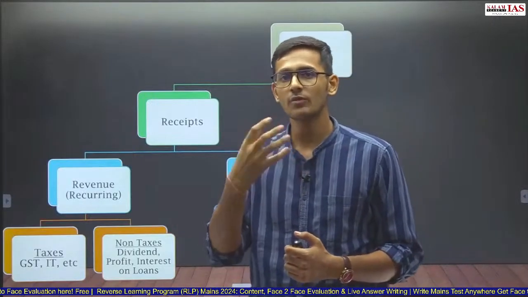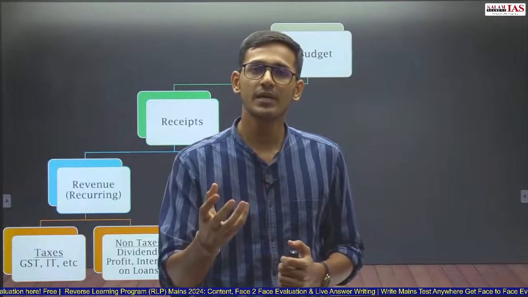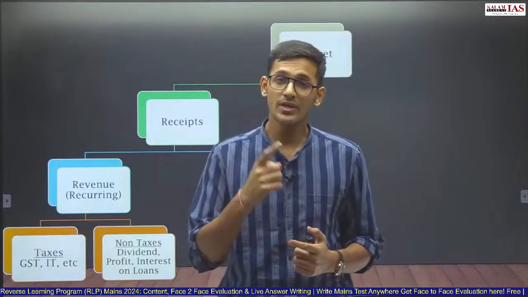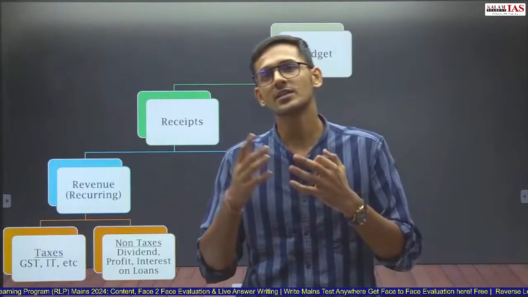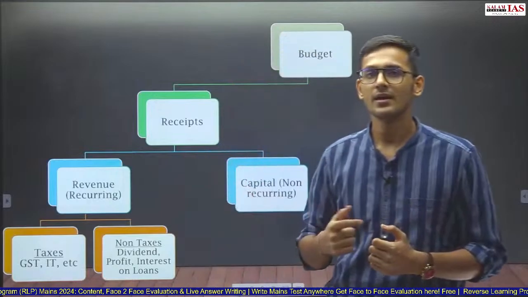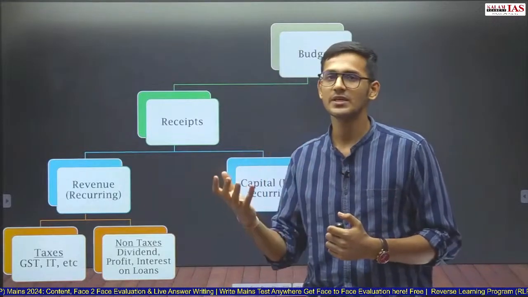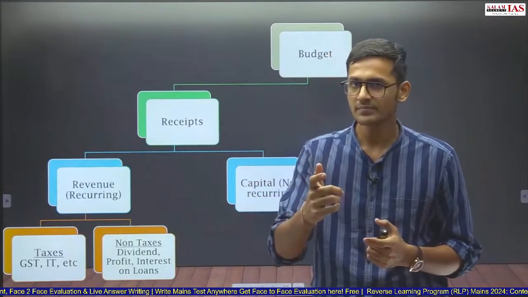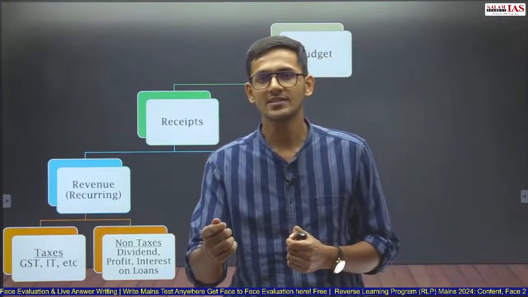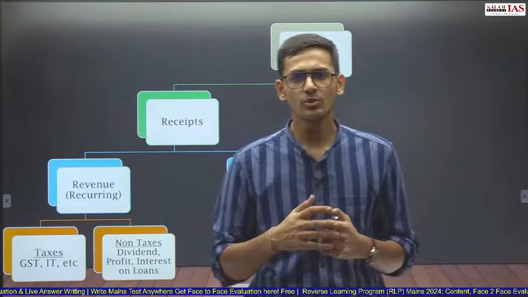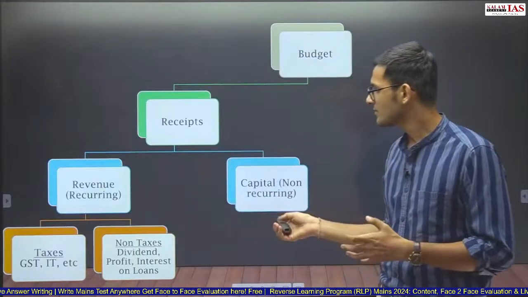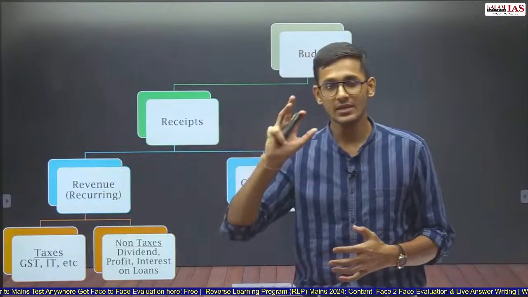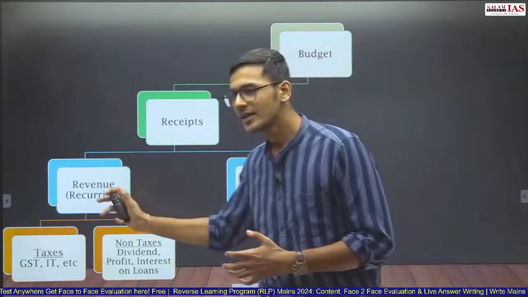Now the second person could have also done another thing. Second person could have taken money on loan from a bank and given that money to the father. See, I have earned money. Now is the second person earning money? No, the second person is not earning money, because it is affecting the assets and liabilities of that person. That means the person is taking a loan from the market that he has to repay, or he's selling his assets, converting his assets into cash, so he's not earning any money. So capital receipts will include all those things which are not earnings of the Government of India, whereas revenue receipts will include all those things which are earnings of the Government of India.